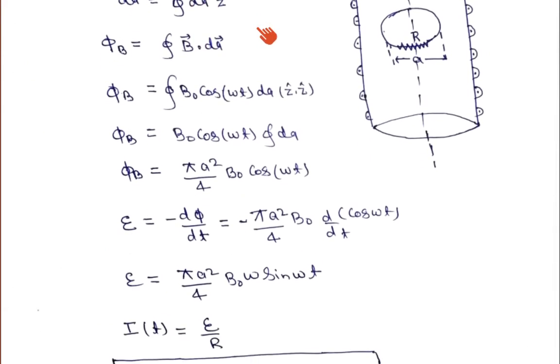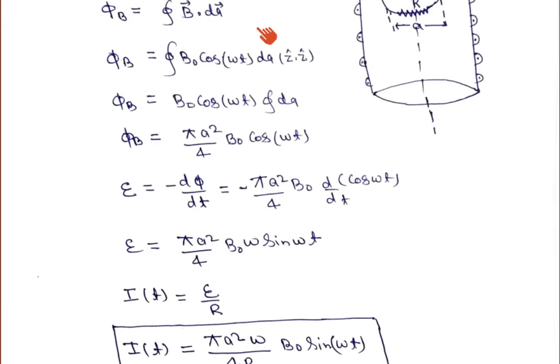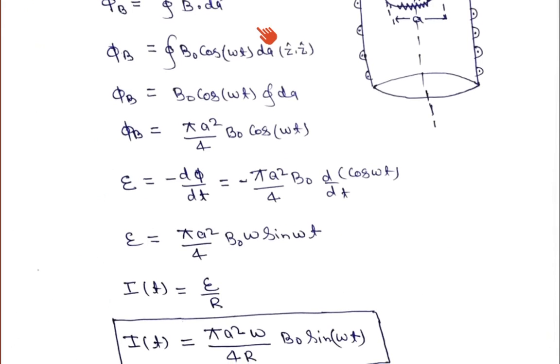Now we know that the induced EMF is equal to minus d phi upon dt. So if we differentiate this expression with respect to time, that will give the induced EMF. That is minus pi a square upon 4 B0 times d upon dt of cos omega t.